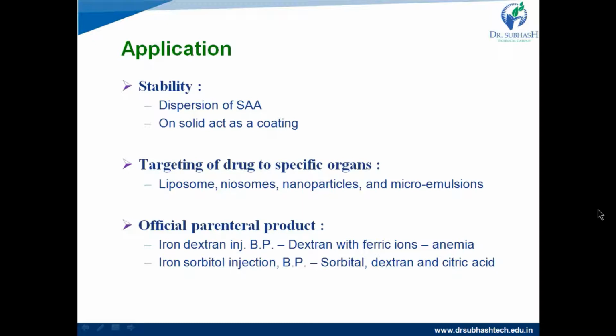If we use a colloidal suspension of gelatin or hydroxypropyl methyl cellulose, they can act as a coating and protect the medicament from adverse environmental effects. Colloidal systems are also used for pharmaceutical excipients, vehicles, carriers and product components.